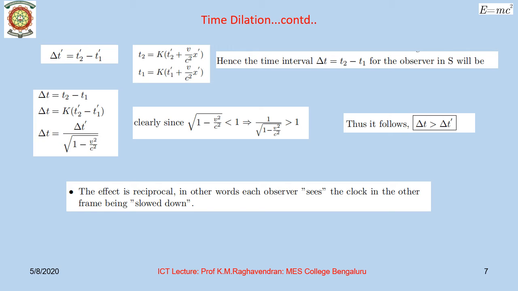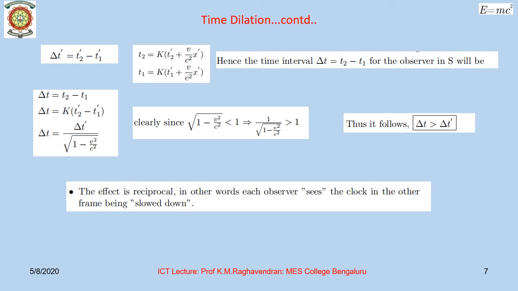From the inverse Lorentz transformation, we have the following two equations. t2 equals k times t2 dash plus v by c squared x dash, and t1 equals k times t1 dash plus v by c squared x dash. Hence, the time interval delta t, which is t2 minus t1, for the observer S will be delta t equal to t2 minus t1. Substituting the values for t2 and t1, delta t is k times t2 dash minus t1 dash.